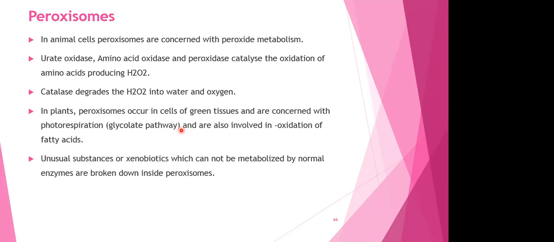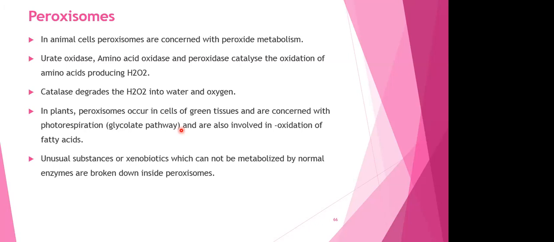This photorespiration has three organelles associated with it. One is your mitochondria, the second is the peroxisome, and the third is your chloroplast. So the peroxisome is one of the important organelles of photorespiration. When I teach you photorespiration, remember that the peroxisome is a part of it, and the peroxisome will always contain either oxidase or catalase inside it. Catalase will degrade the hydrogen peroxide into water and oxygen.